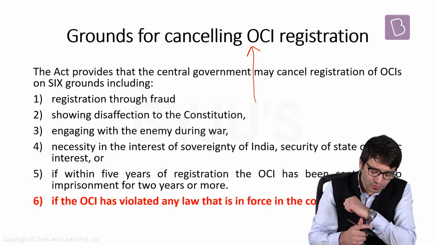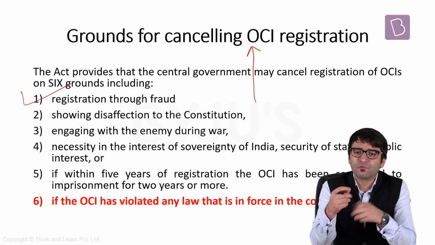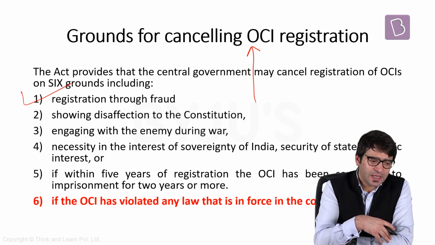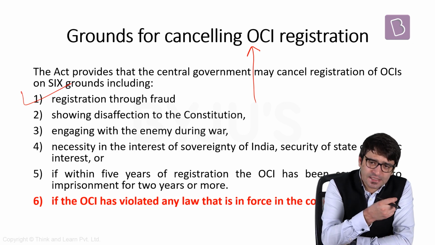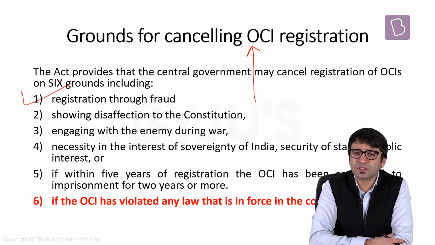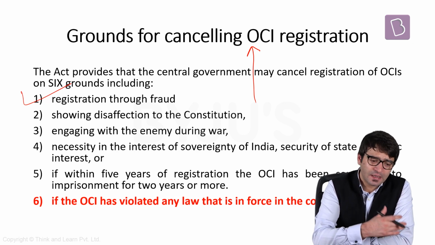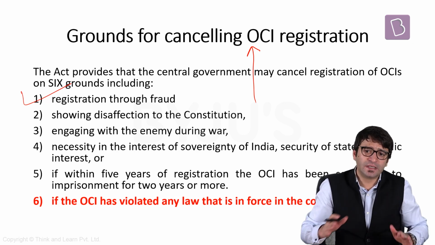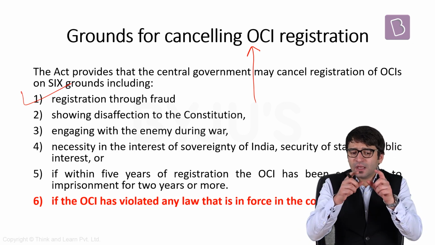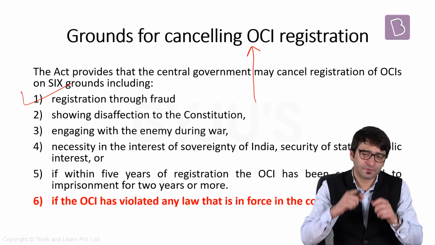Ground number 1, if the registration was done through fraud. For example, Atish Tasir. He was a believer and follower of Prime Minister Modi, wrote extensively in his favor when Prime Minister Modi was running his campaign in 2014 Lok Sabha elections. But then he started criticizing Prime Minister Modi. And just before 2019 Lok Sabha election, he wrote an article in the Time magazine and referred to Prime Minister Modi as India's divider-in-chief.